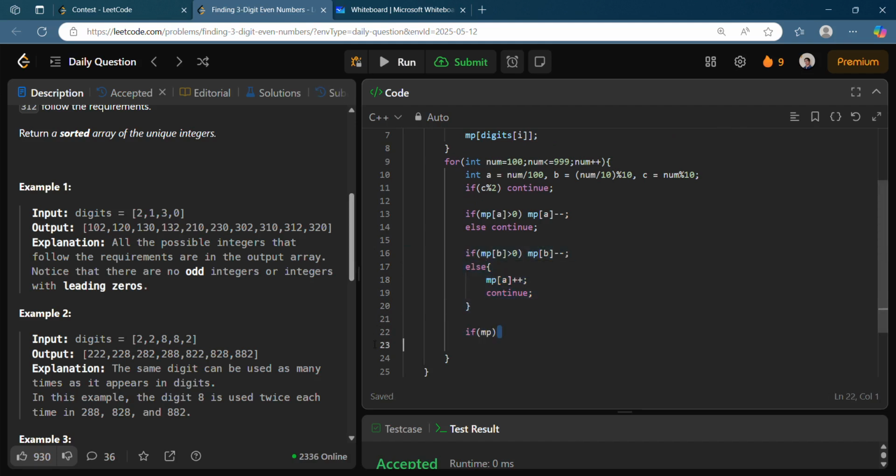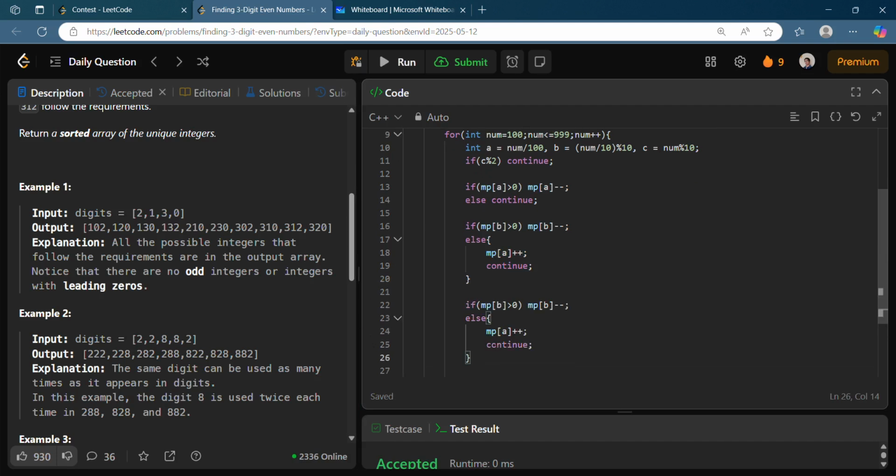You can do it for C, that is the last digit. You can check whether it is there in the map or not, subtract it. But here you need to add two things. If C is reached here, it means it has gone through the if statements of this and this also. So 2 times you need to add it back in the map.